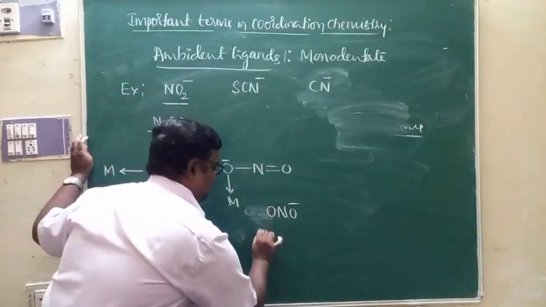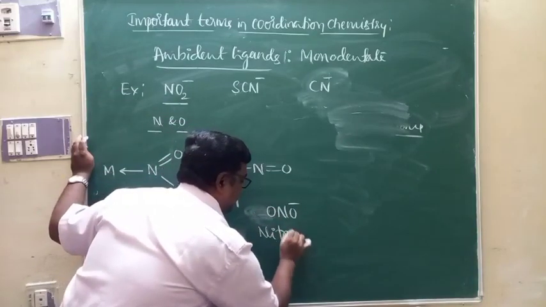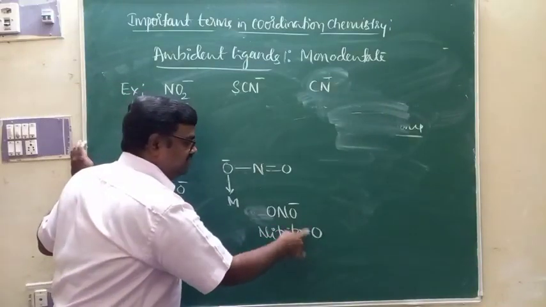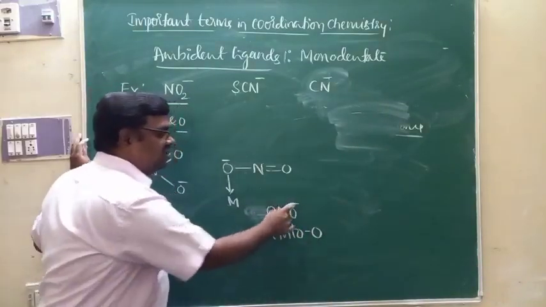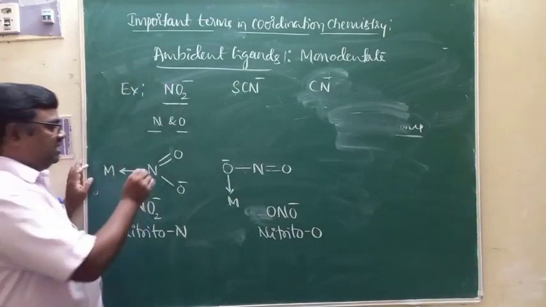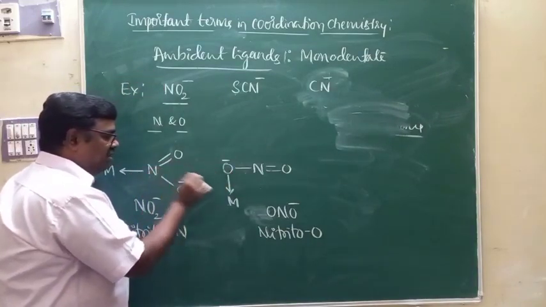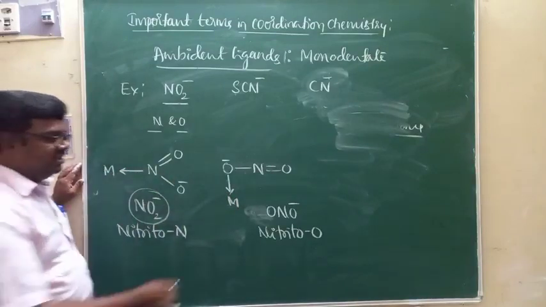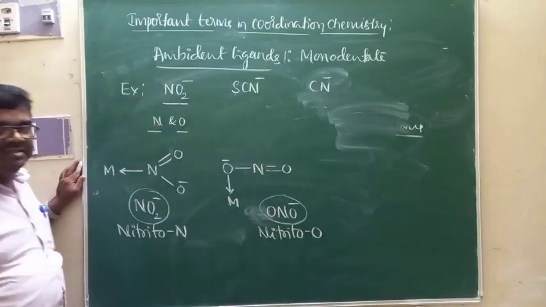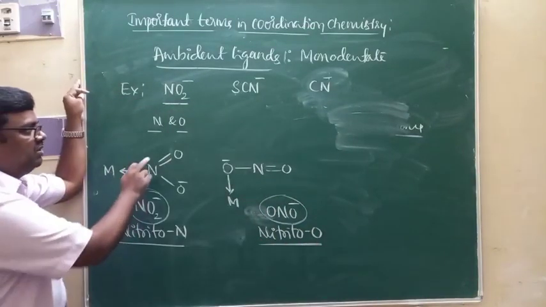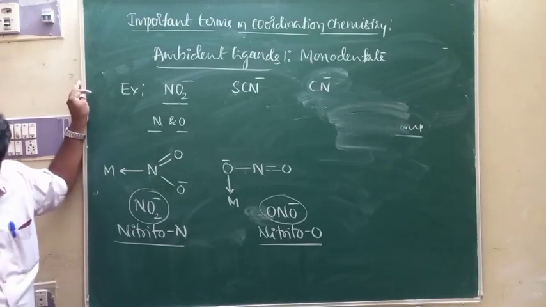If oxygen takes part in coordination bonding, we represent that ambident ligand by using the formula ONO minus. For this representation, we have the name nitrito-O. O is the symbol of the donor atom of NO2 minus. Like that, in order to differentiate the type of donor atom involved in coordination bonding, we use different representations in the formula of the complex and also different names. So this is what we call ambident ligands.